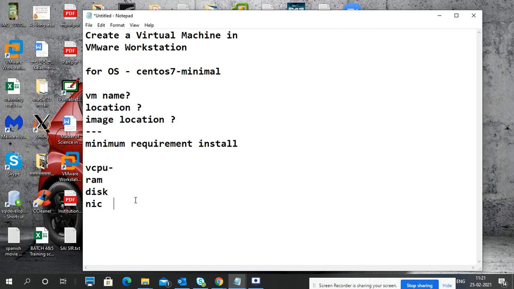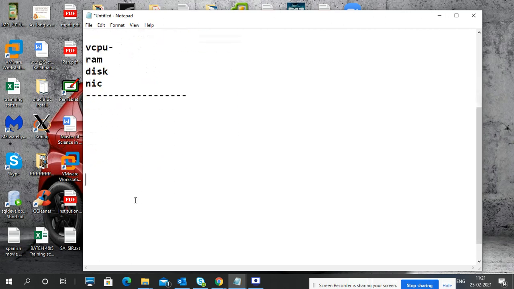This is very helpful if you are putting this thing. For example, what is the purpose of creating a virtual machine, and what is my purpose? Just for example, I want to create a VM and install a CentOS 7 full version GUI, and inside I want to install my Oracle database.